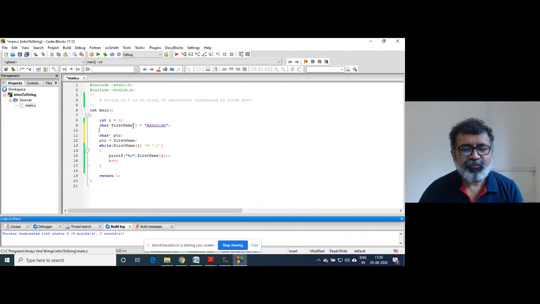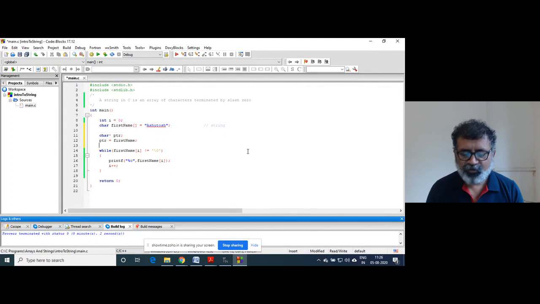So first name contains the address of A, that is the first element, and we are storing that in one character pointer. Why character pointer? Because this is an array of characters, basically the string. Now you will ask me where is that slash zero? We will come to know.